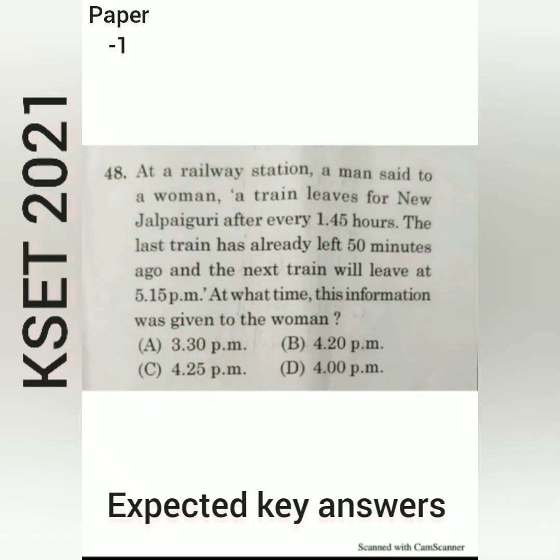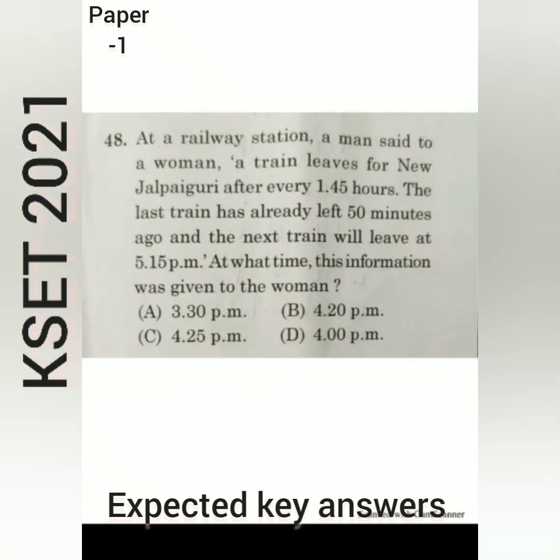At the railway station, a man said to a woman, a train leaves for New Jalpaiguri after every 1:45 hours. The last train has already left 50 minutes ago, and the next train will leave at 5:15 p.m. At what time was this information given to the woman? This question is a little bit tricky one.